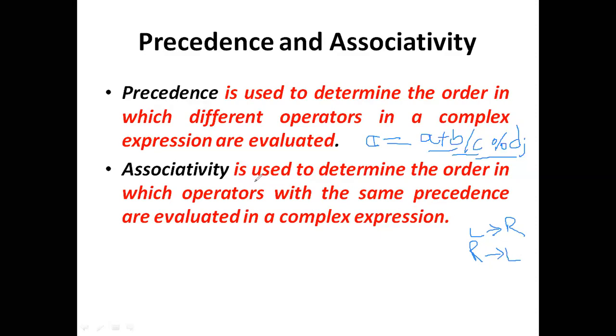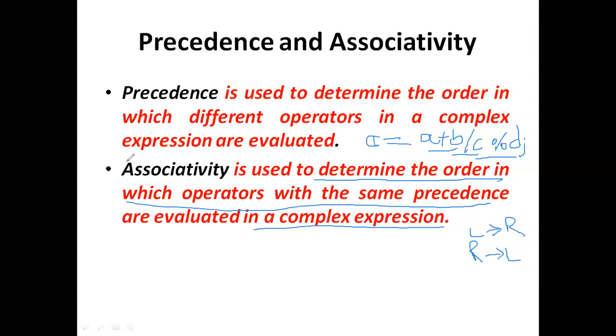What is the definition of associativity? Associativity is used to determine the order in which operators with the same precedence, the same priority, are evaluated inside a complex expression. If the operators have equal priority, the expression is evaluated either right to left or left to right.